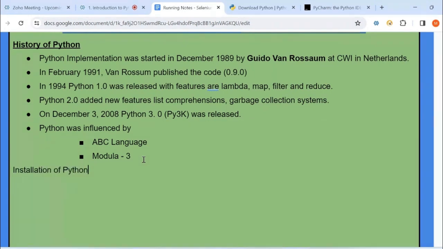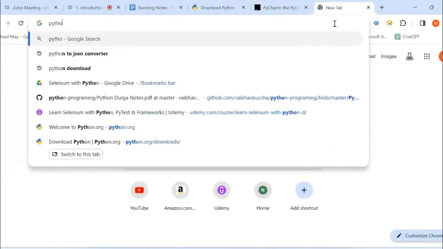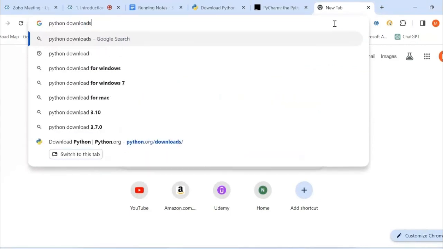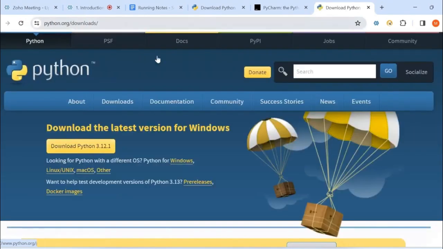Installation of Python. If you want to install Python, you have to visit this particular website. Let us go to Python downloads. If you search for Python downloads, it will open this particular link. Click on that link, which you see here.